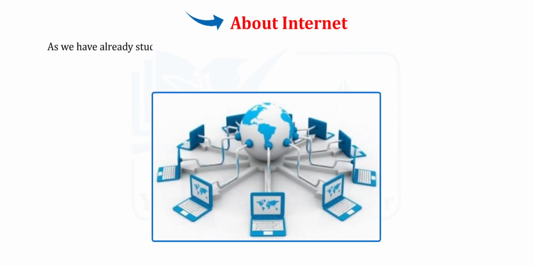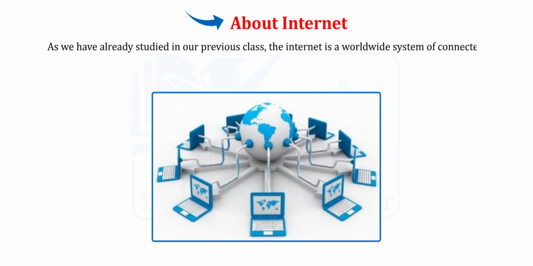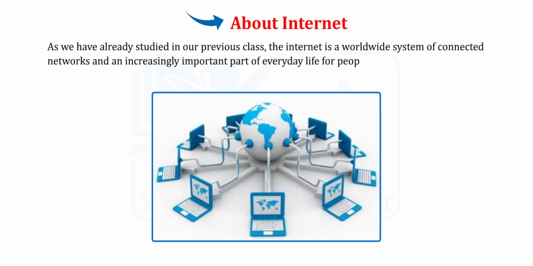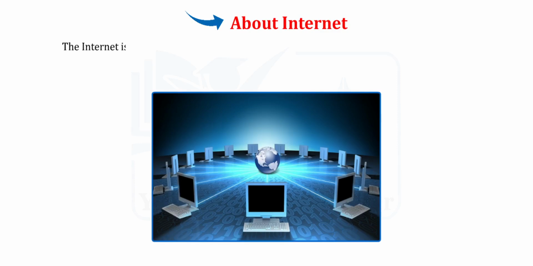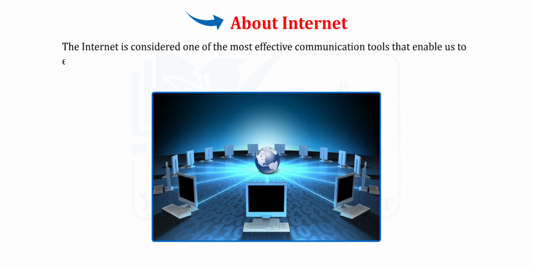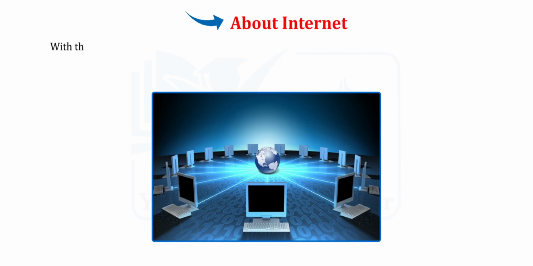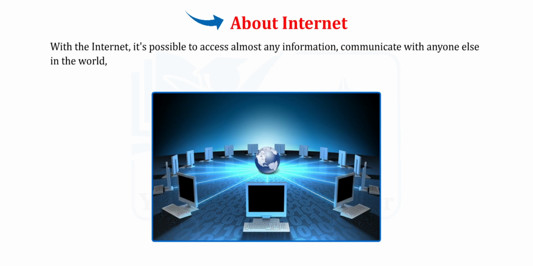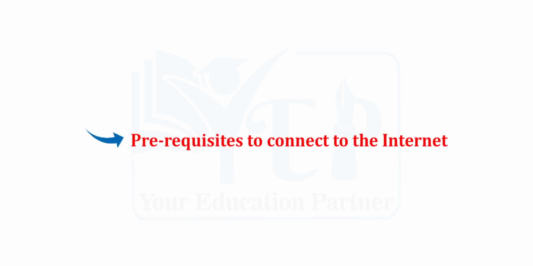As we have already studied in our previous class, the internet is a worldwide system of connected networks and an increasingly important part of everyday life for people worldwide. The internet is considered one of the most effective communication tools that enable us to exchange information and ideas with many people worldwide. With the internet, it's possible to access almost any information, communicate with anyone else in the world, and do much more. Prerequisites to connect to the internet.